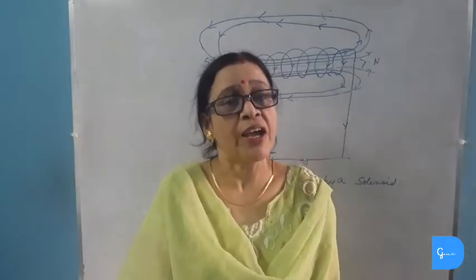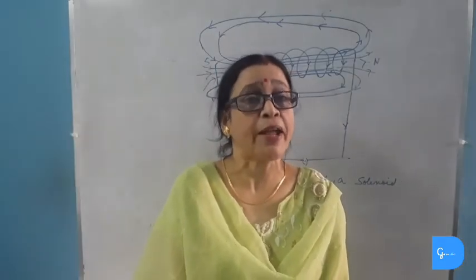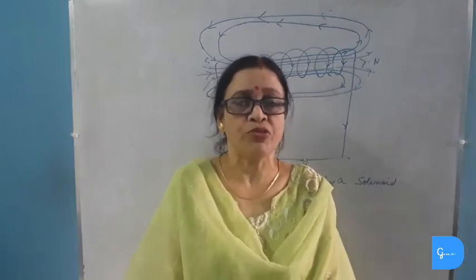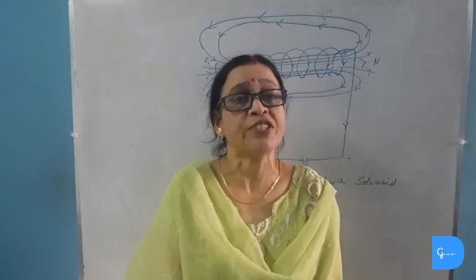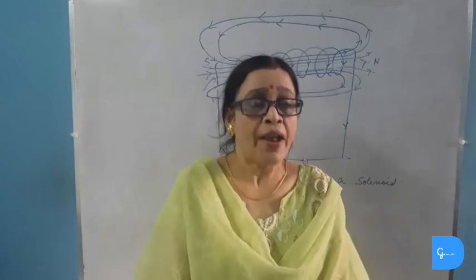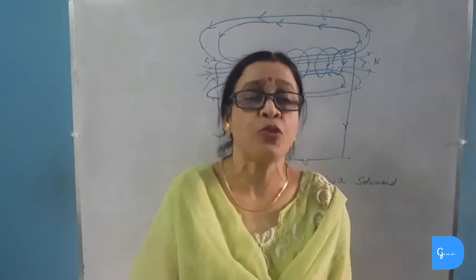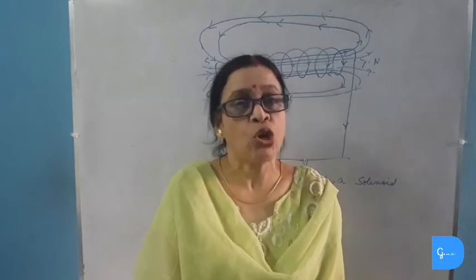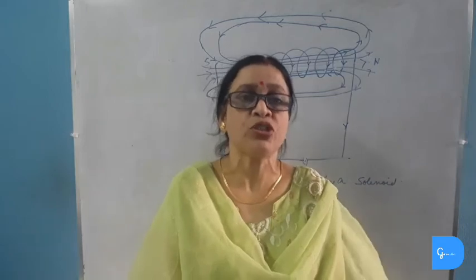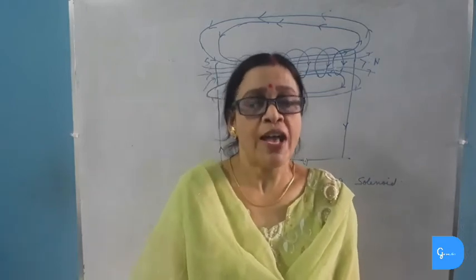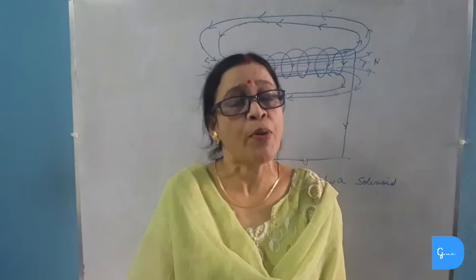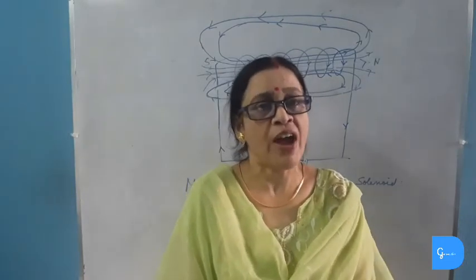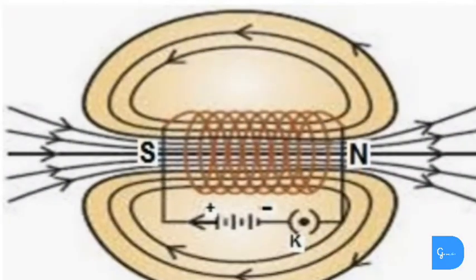We have studied earlier that in a straight current carrying wire, magnetic field is produced, but it is weaker than a circular loop, and the circular loop produces magnetic field stronger than that of a straight current carrying wire. Now we are studying that a solenoid produces a magnetic field which is stronger than even a single circular loop. So to get the maximum magnetic field produced, we must use solenoid, and solenoid consists of number of turns of the copper insulated wire. If we draw the magnetic field lines of a solenoid, we will find that it resembles that of the bar magnet.